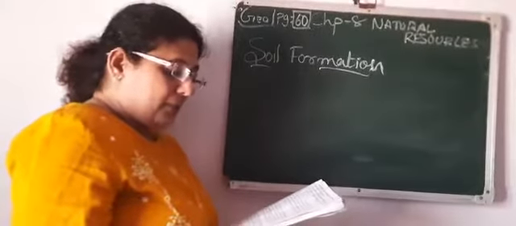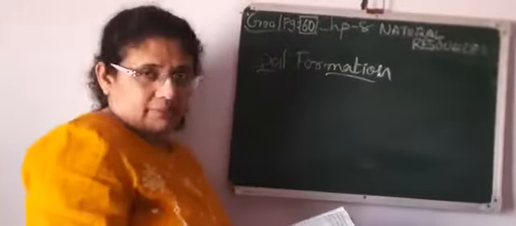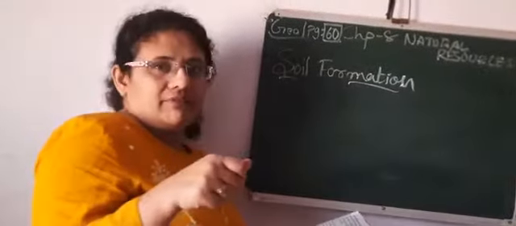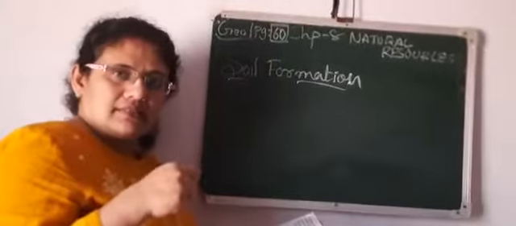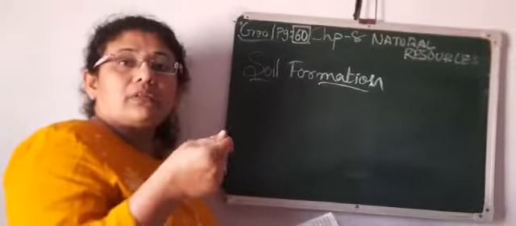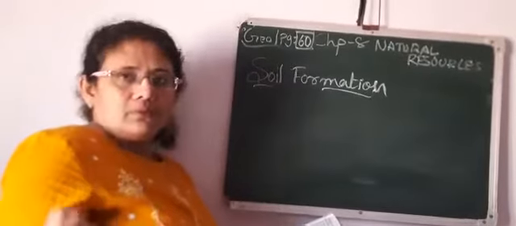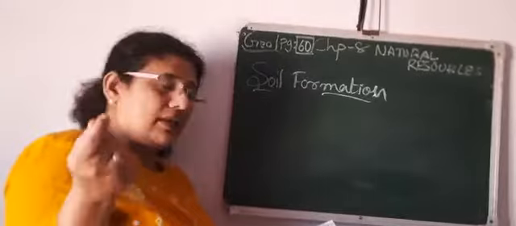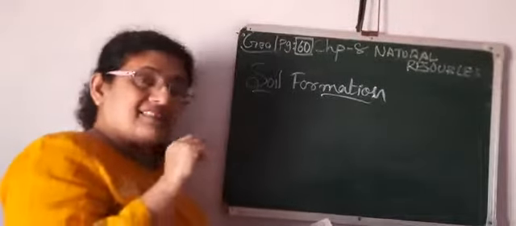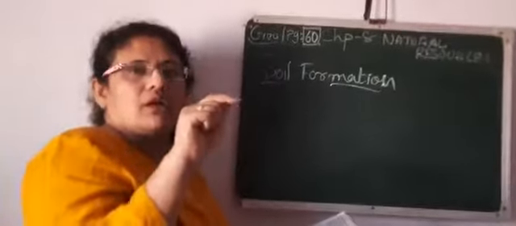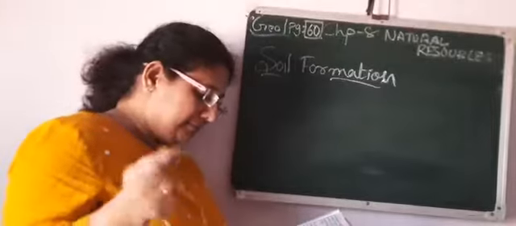Although their proportion is not the same everywhere, means the same type of soil is not available everywhere. Like for example, we will go to Rajasthan. तो राजस्थान में soil में humus नहीं होता है, right? Humus नहीं होता है, humidity नहीं होता है. When you go to West Bengal, it has humus. The humidity is also there. So this all has a difference. Means everywhere the soil is not the same. You will find a different type of soil in a different type of region.